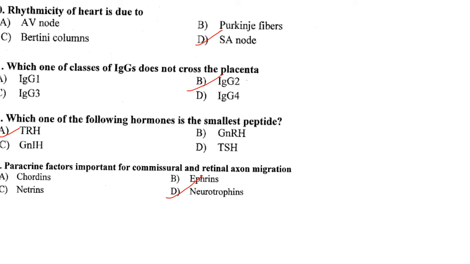So when proteins are synthesized by one cell, they can diffuse over a small distance to induce changes in the neighboring cell. The event is called paracrine interaction, and the diffusible proteins are called paracrine factors or growth and differentiation factors. So they have asked for paracrine factors important for commissural and retinal axon migration. They are neurotrophins. Answer is option D.